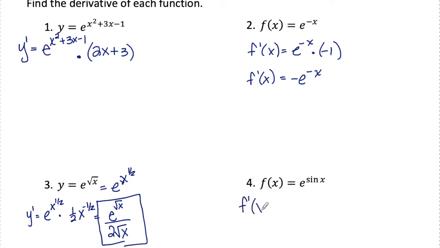Number four, since f of x is e to the sine x, I'm applying the e to the u rule. So copy what I see, e to the sine x, times the derivative of the exponent, which is cosine x.